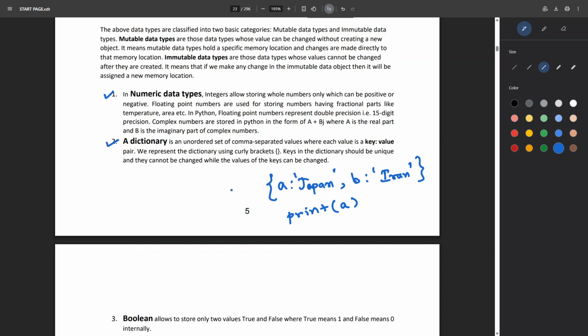Let's say this has a dict variable type. If I print dict get a, these are all dictionary type. So you have to store dictionaries like this. If we do a, your answer will be Japan, like this. This is pseudo code, not the exact code. Okay.